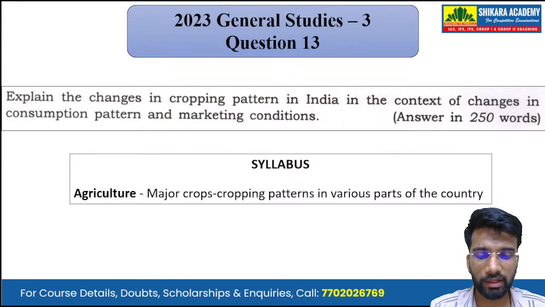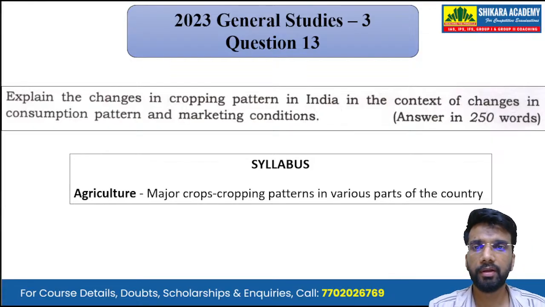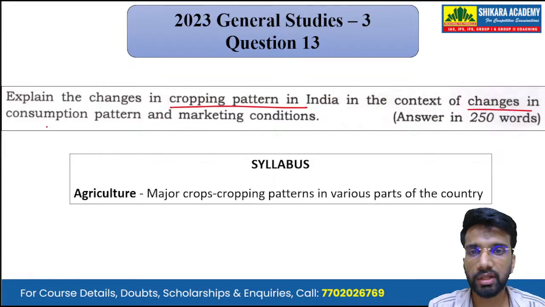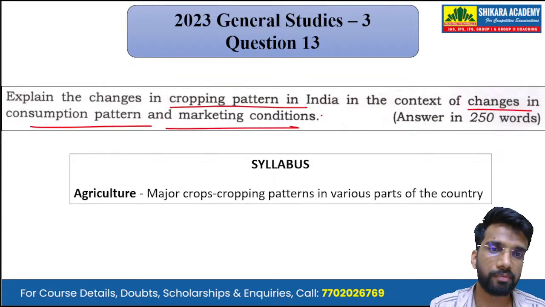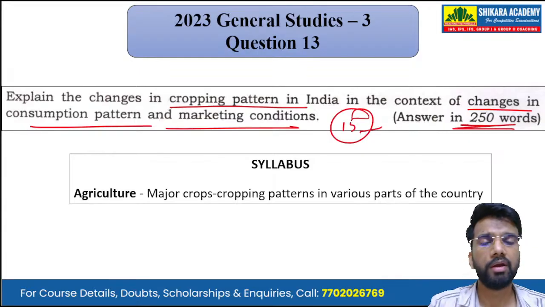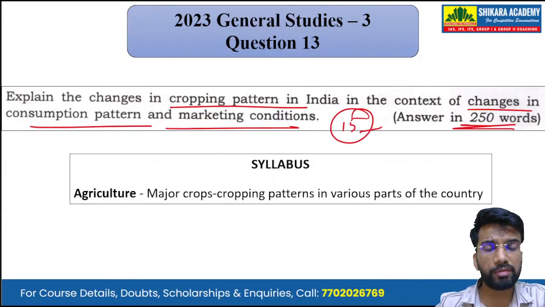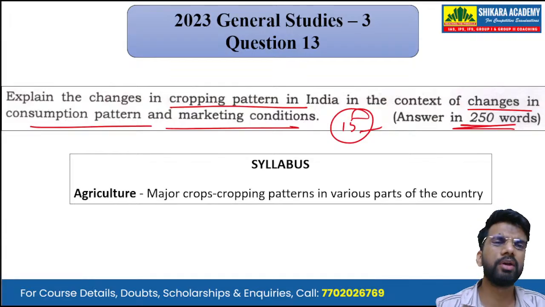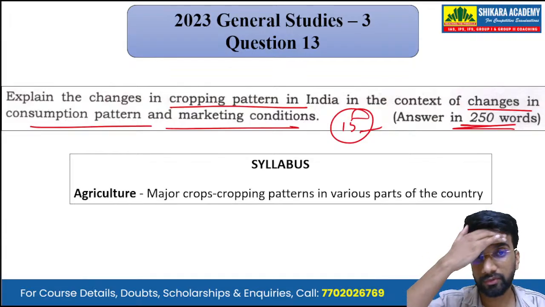Moving on to the next question, that is question number 13. Explain the changes in cropping pattern in India in the context of changes in the consumption pattern and marketing conditions. A 15-mark question that we have to answer in 250 words. Now, mapping it with the syllabus, we can see that it has been asked from the subject of agriculture, or economic development. Agriculture is a part of that.